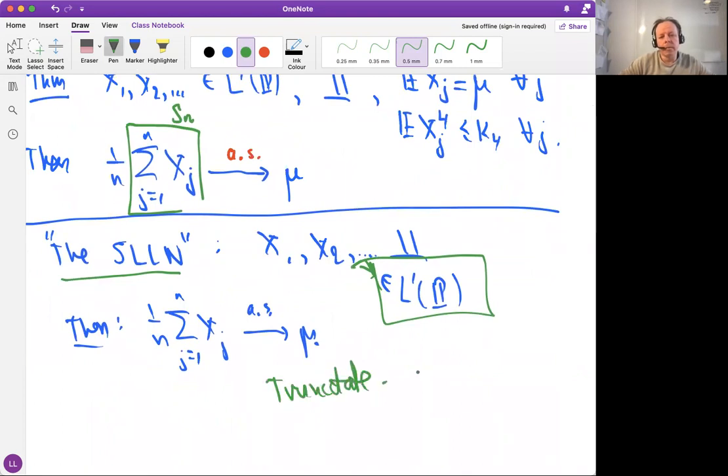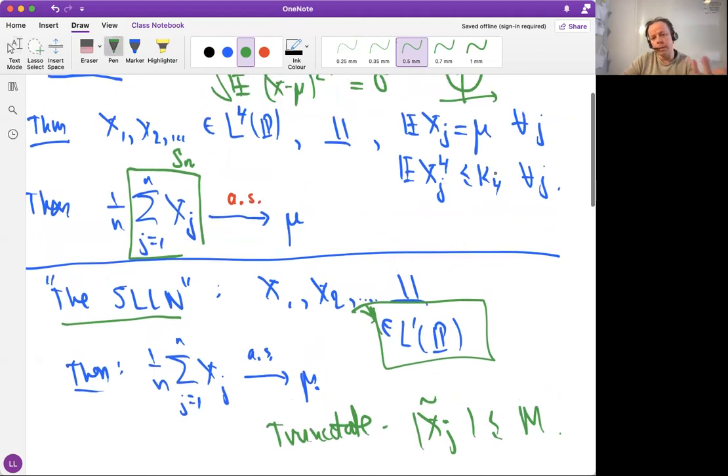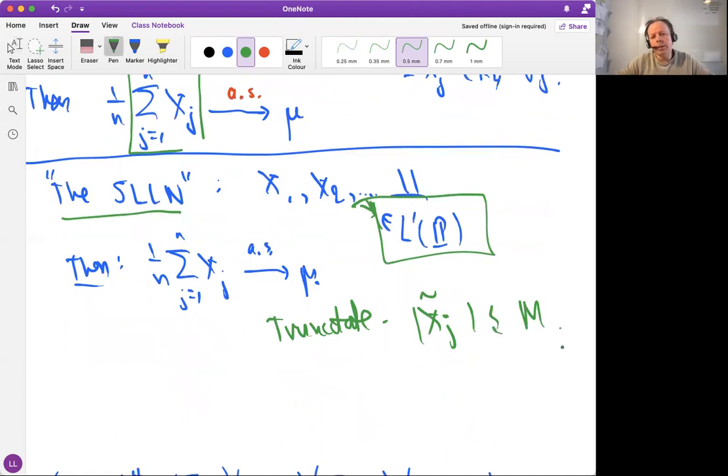You replace this random variable xj by some xj prime, which is always less than some constant m. And then you prove this theorem when you have a truncated random variable. So then you have bounded fourth moments as well. And then you can use this theorem to get that, okay, the claim is true for the truncated. Then you relax the truncation to get the general theorem. The relaxation is possible to do.